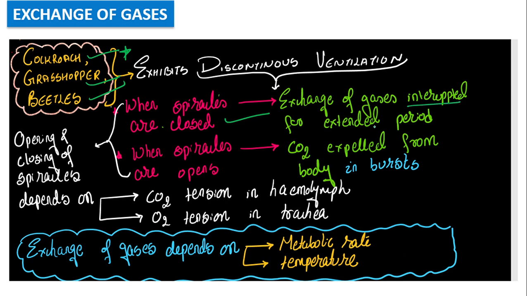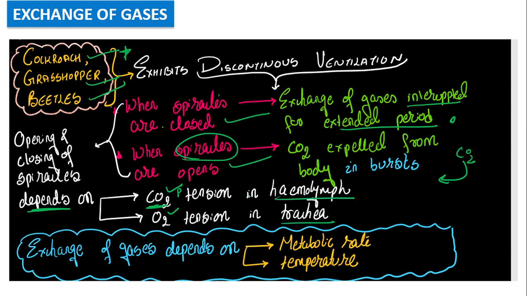Now, when spiracles are closed, exchange of gases is interrupted for an extended period. As soon as they open, carbon dioxide is removed in a burst. This opening and closing of the spiracle depends on the carbon dioxide and oxygen partial pressure: carbon dioxide partial pressure in the hemolymph, oxygen partial pressure in the trachea. The exchange of gases depends on two factors. One is the metabolic rate, that means whether your cockroach is active or inactive, and the other one is the temperature. Right? So that's all we have in today's class about the respiratory system.